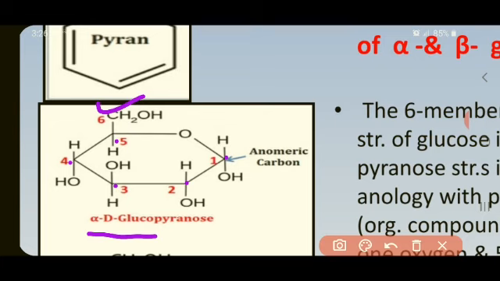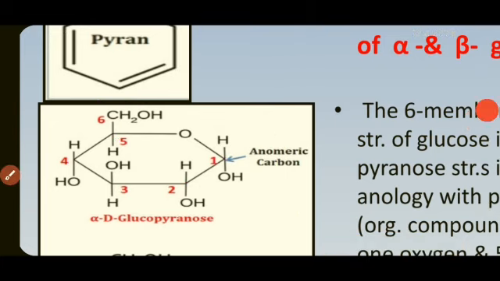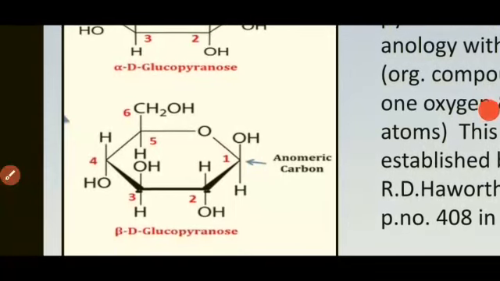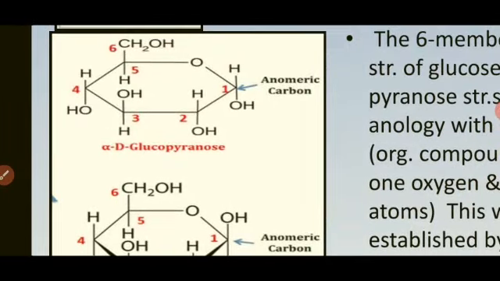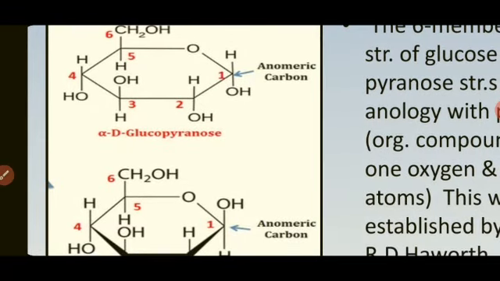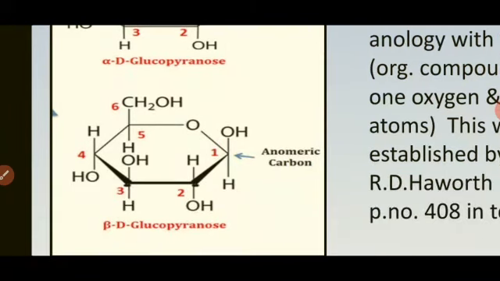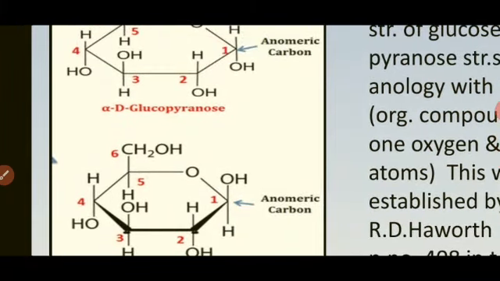Now the next one, beta D glucopyranose. The same structure is there. You can observe the structure. Only thing it differs at the first carbon atom. And the first carbon atom is called as anomeric carbon atom. So here OH group comes up and H group comes down.